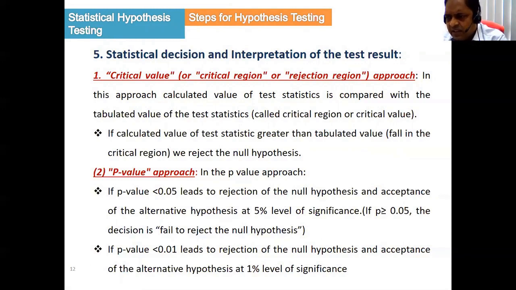So remember, less than 0.05, we reject the null hypothesis at 5%, and less than 0.01, that is less than 1%, we reject the null hypothesis at the 1% level of significance.